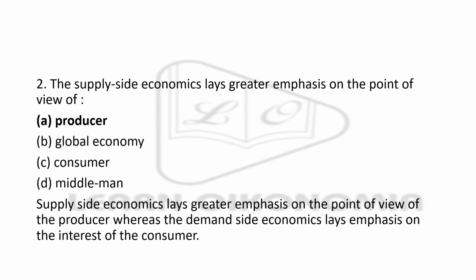Supply is a concept which could be related to the producer, because it is a producer that supplies goods in the market, right? So it focuses upon the producer. If you are looking into the demand side, it is a consumer who demands the products. So in the case of demand side, it takes care of the interest of the consumer.